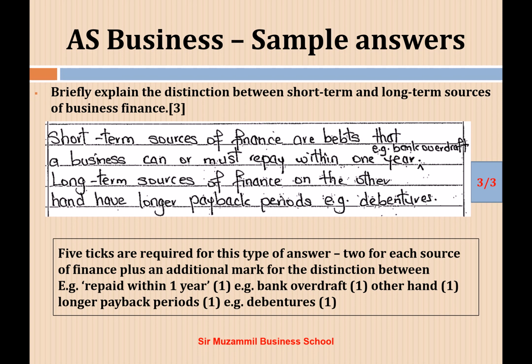So 5 ticks are required for this type of answer too, for which source of finance plus an additional mark for distinction between, for example, repaid within 1 year, bank overdraft, on the other hand, long payback period, debenture. So in this way, 5 ticks would be assigned to this answer. So Cambridge has assigned it 3 by 3 marks.